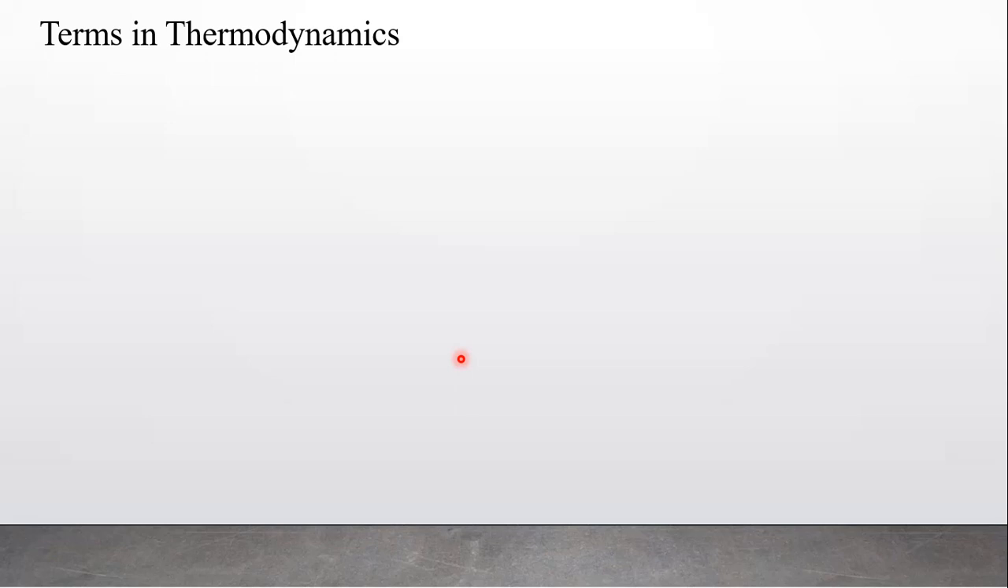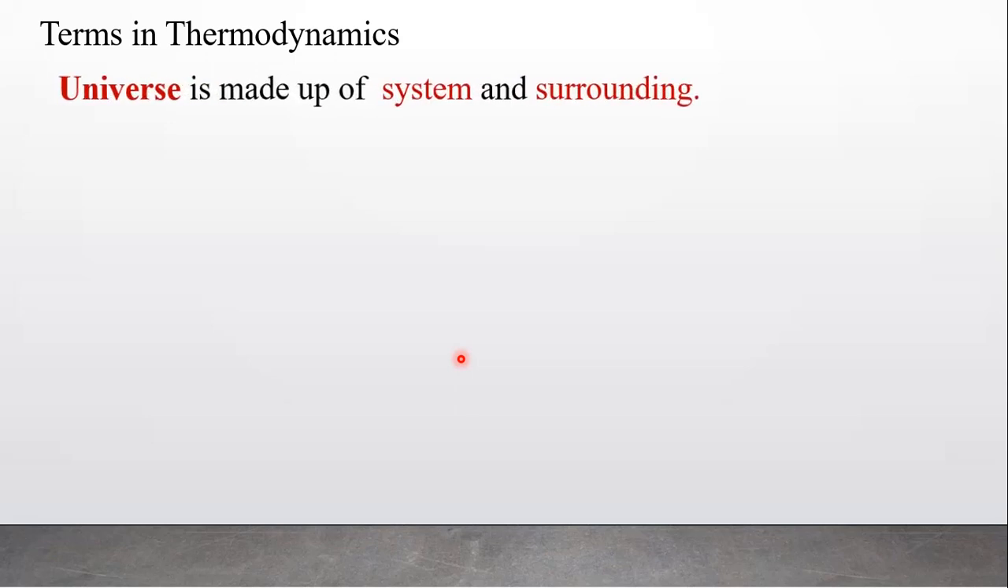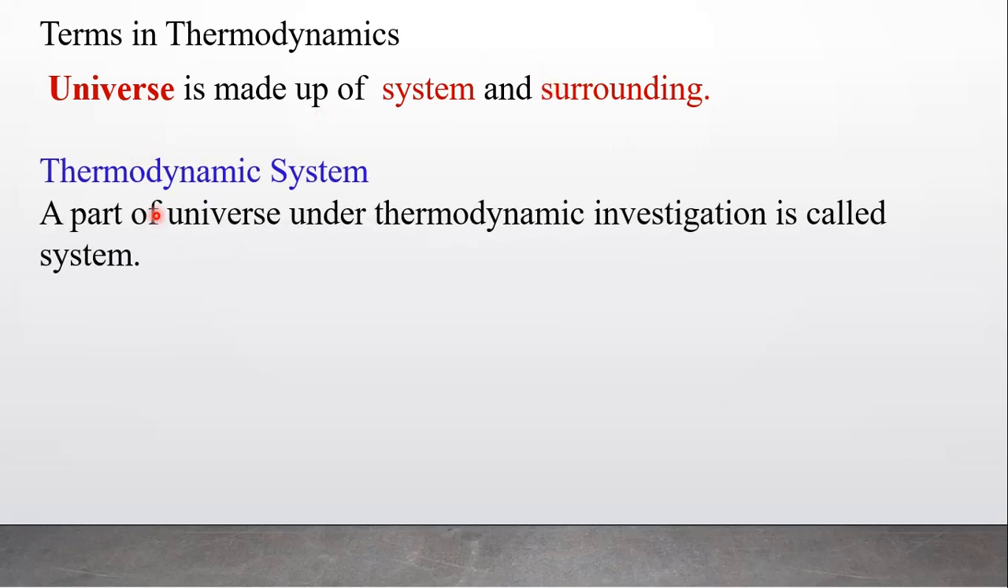Now we will study the terms involved in thermodynamics. So first, what is the universe? The universe is made up of system and surrounding. The universe is made up of two components: the first one is system and the other one is surrounding. So let us study what is meant by system and what is meant by surrounding. System means a part of the universe under thermodynamic investigation, study or observation is called a system.